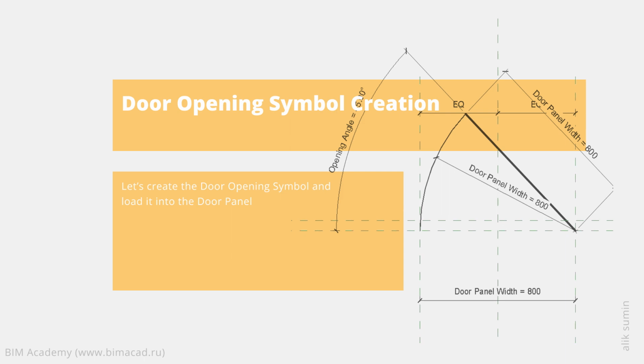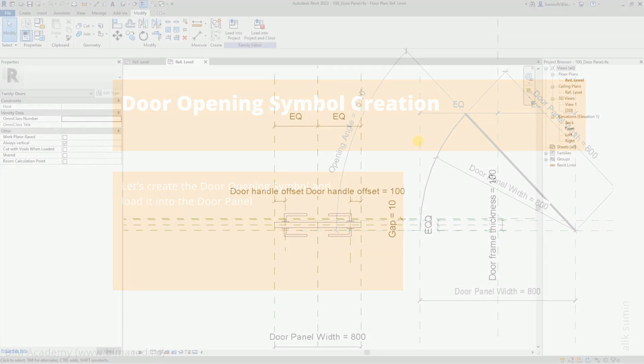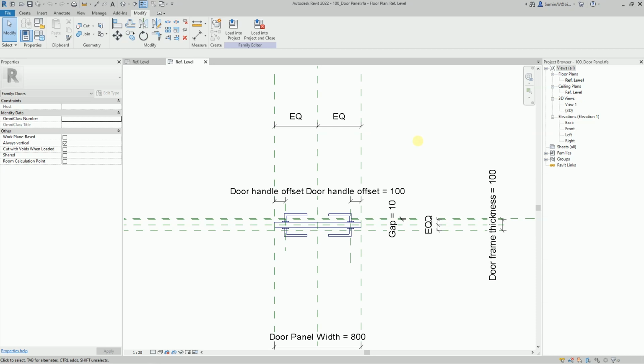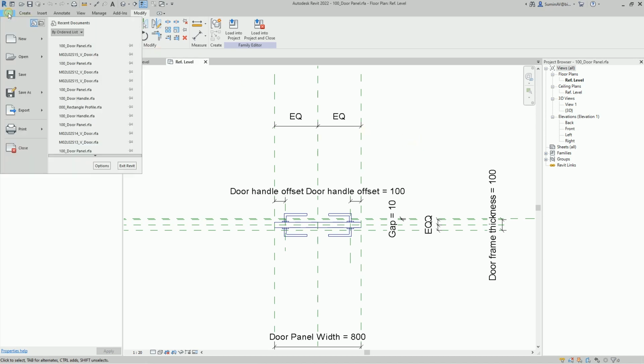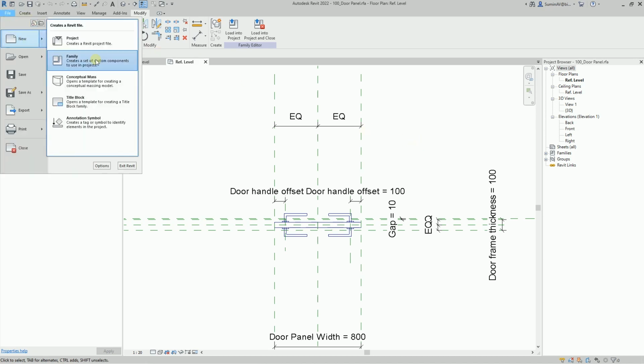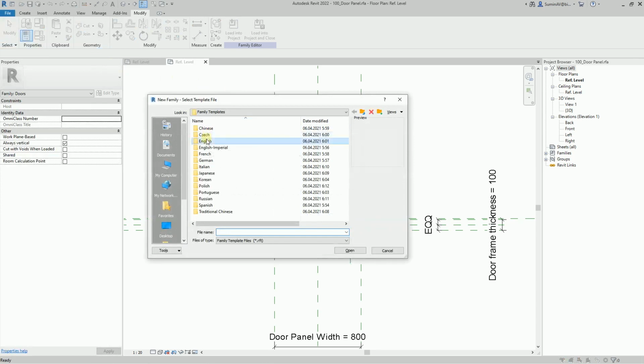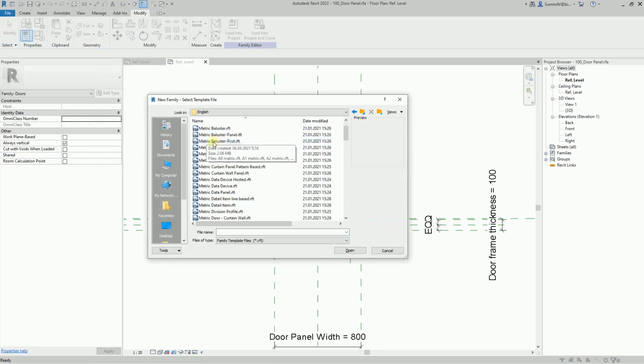At this step, we will create an opening symbol for our door. And to do this, I will create a nested family again. I activate the File New Family command. Select the Metric Detail Item template and click the Open button.